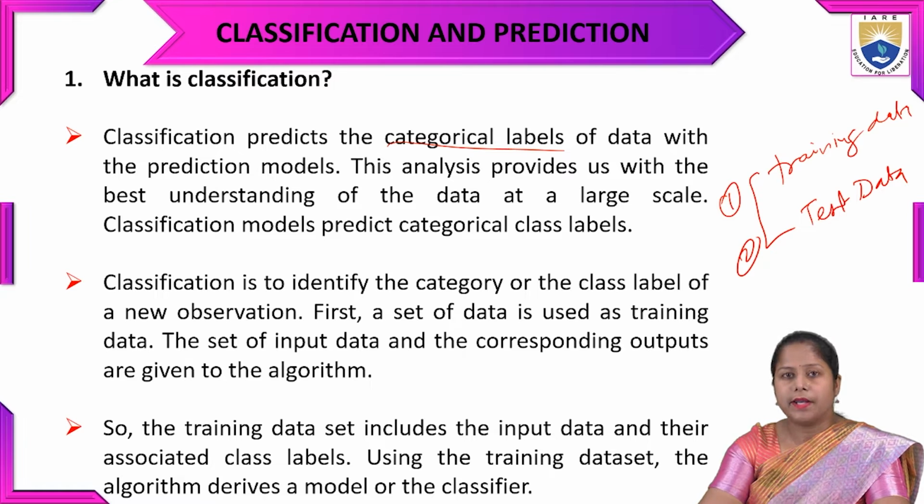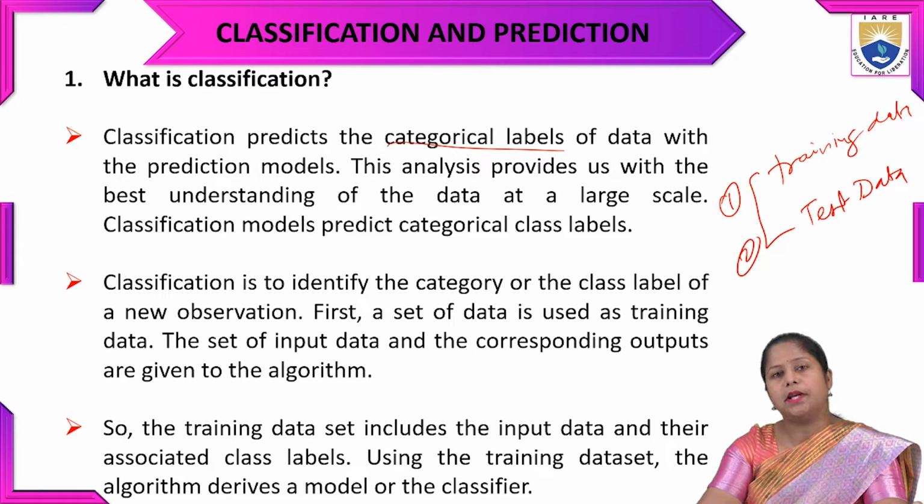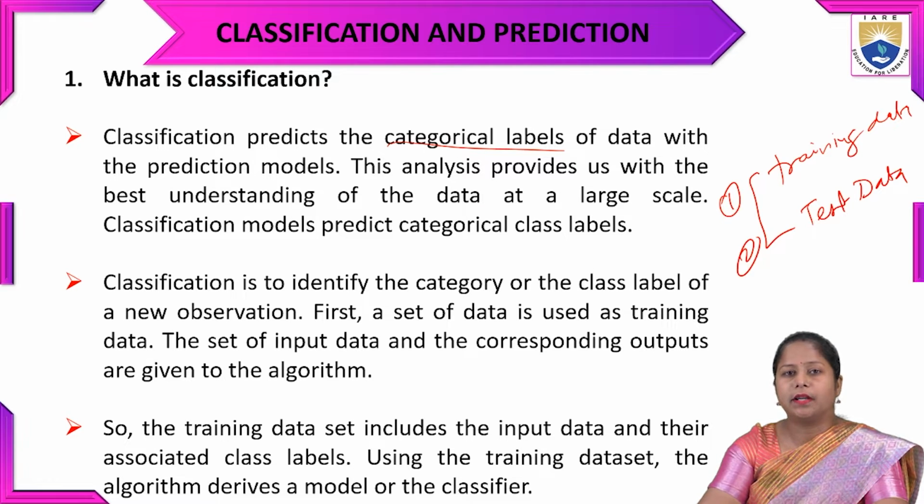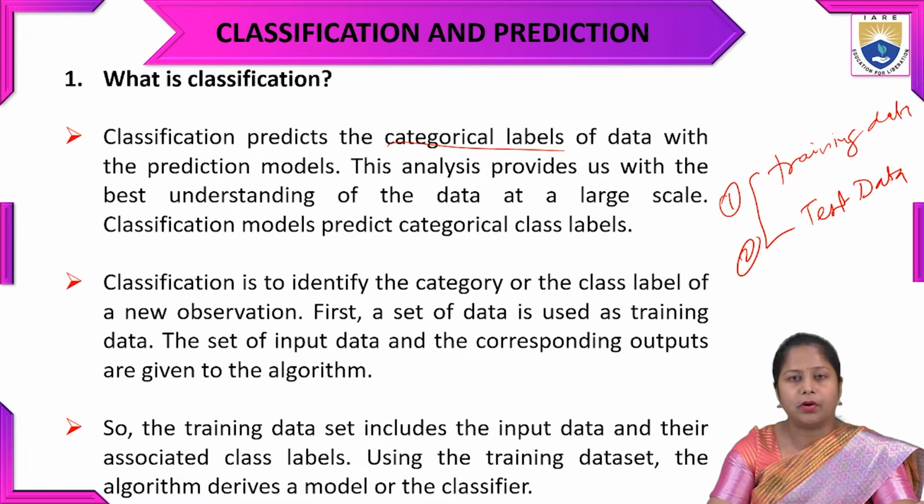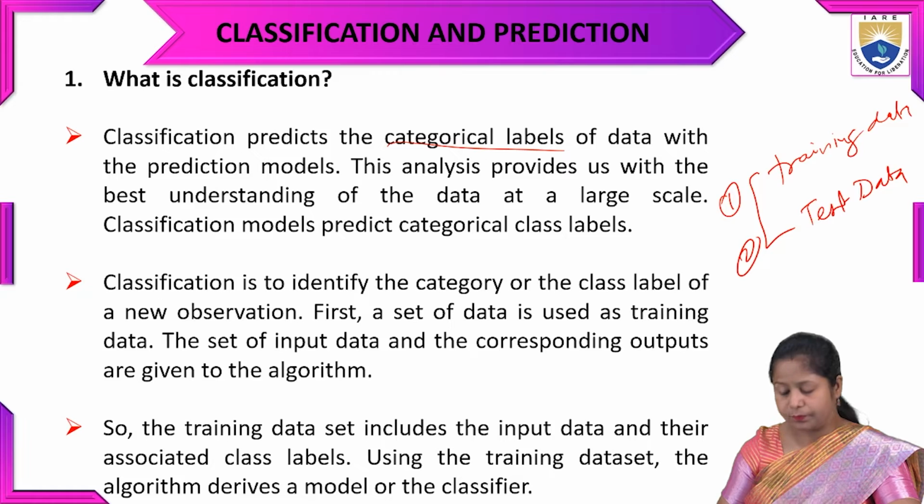The training data set includes the input data associated with the class levels. Using the training data set, the algorithm derives a model that can classify an unknown class level.